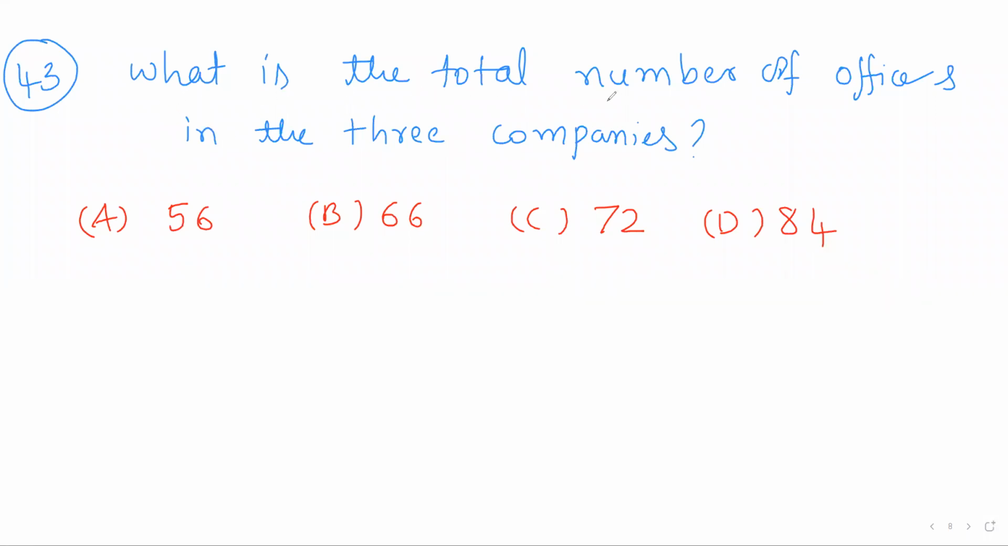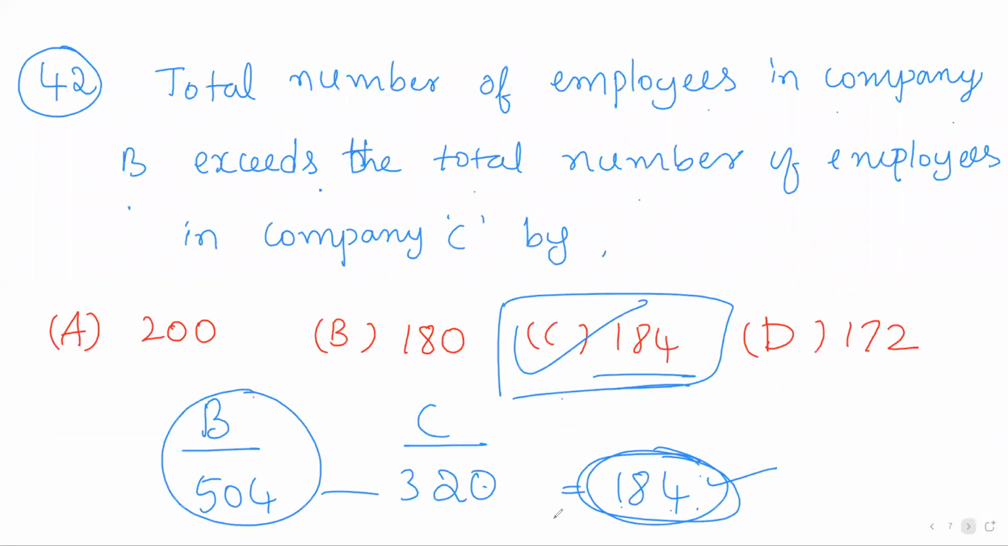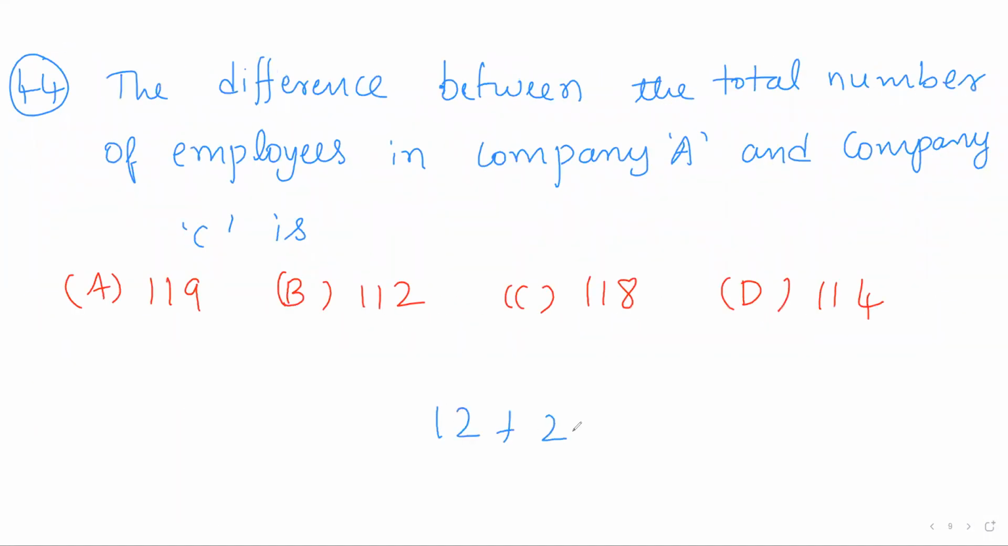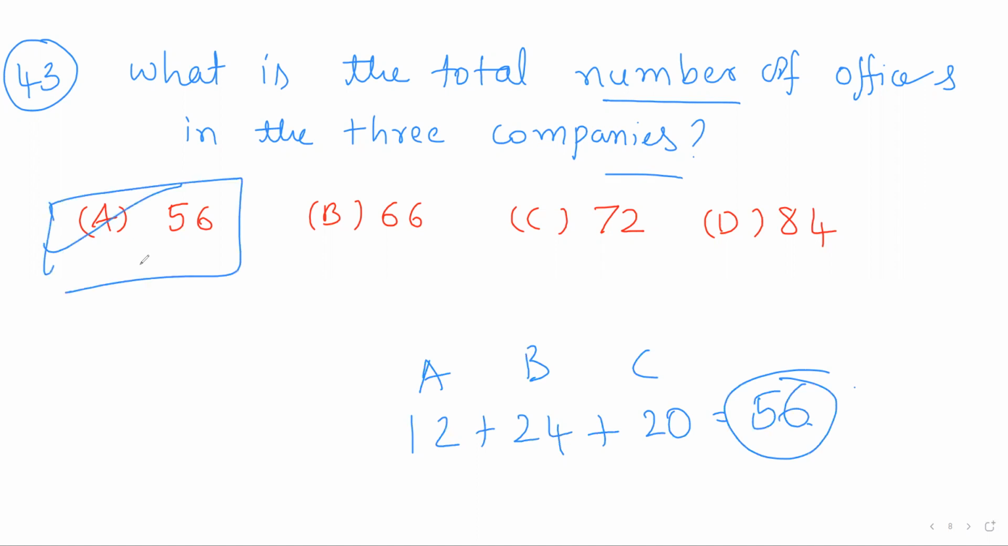43rd, what is the total number of officers in the three companies? So I have to count the officers in all the three companies. According to this table, if you add all the entries of this column, number of officers in company A is 12, in B 24 and in C 20. So the total is 12 plus 24 plus 20, so the total is 56. So the answer is option A.